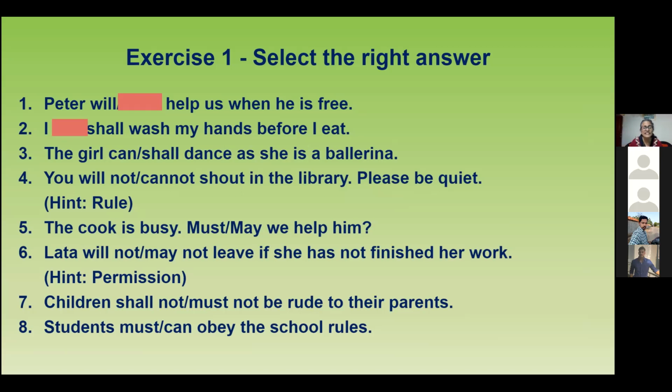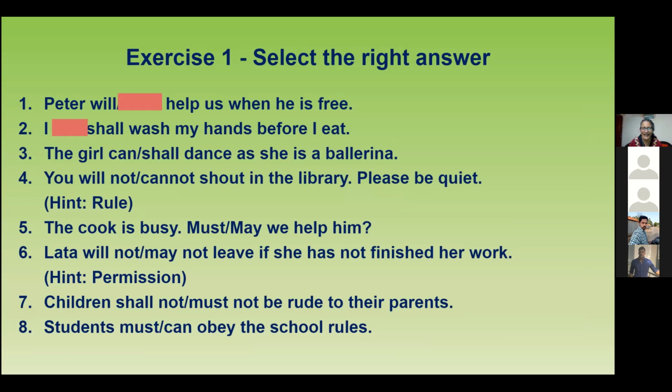This is ability, showing ability, right? Karthik, number 3. The girl can dance as she is the ballerina.